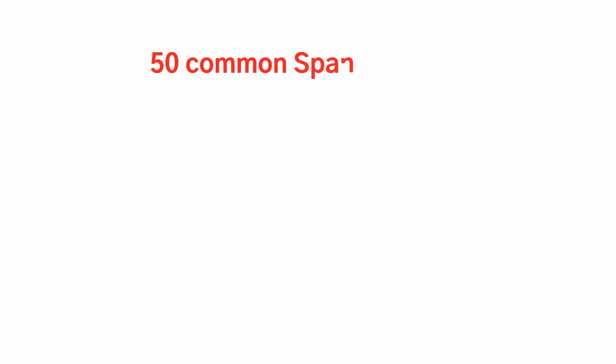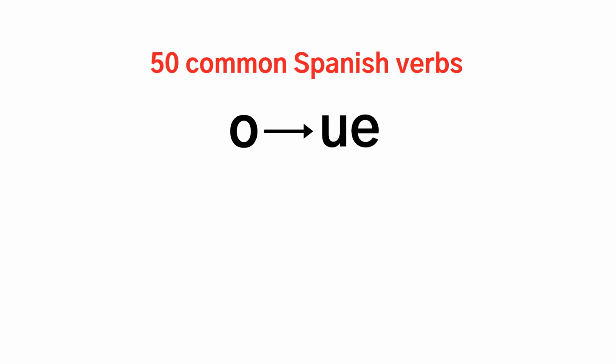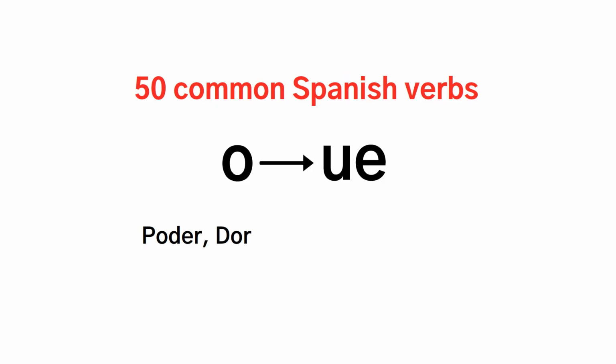Here's a pattern that unlocks over 50 common Spanish verbs. When a verb has O in the stem, that O becomes UE in 4 out of 5 present tense forms. Learn this once, and you can instantly conjugate poder, dormir, volver, encontrar, and dozens more. Let me show you exactly how it works and why it matters.